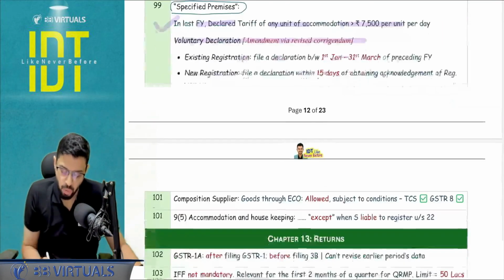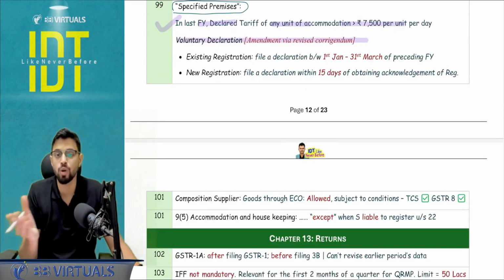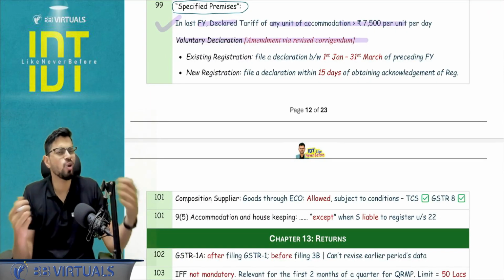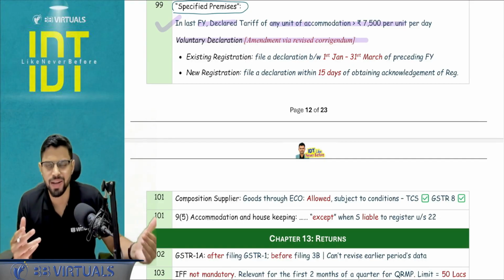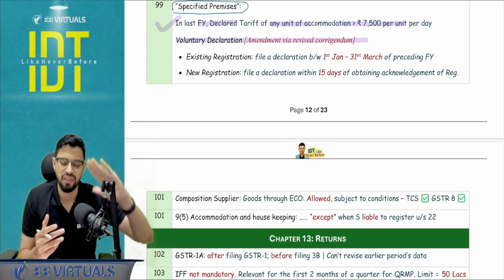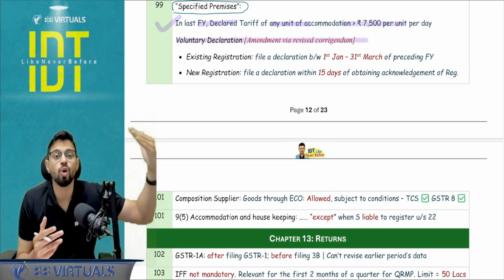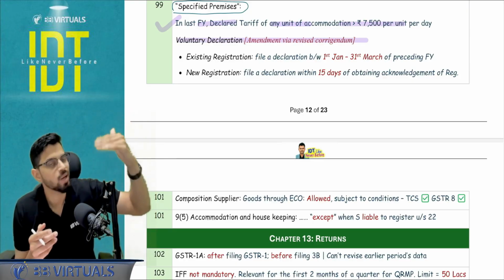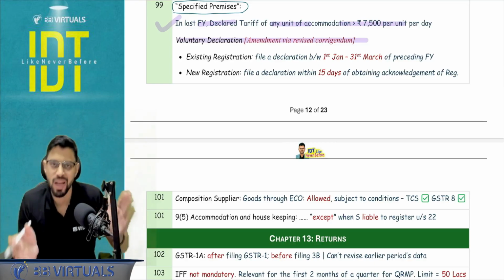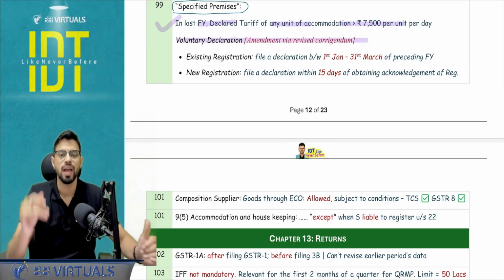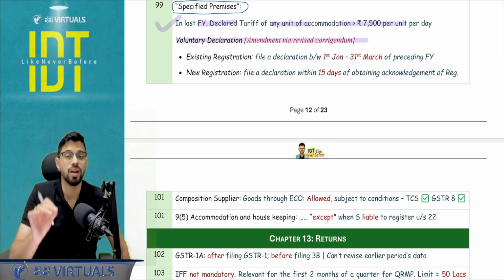So pay attention. Voluntary declaration means you can declare it to be a specified premises. So what was the logic behind this amendment? Why voluntary declaration? This definition change is in line with the specified premises used in the context of the GST rates to be applied. Now GST rates are not part of our course, but a similar amendment has been applied here. And yes, now I can go for the voluntary declaration.